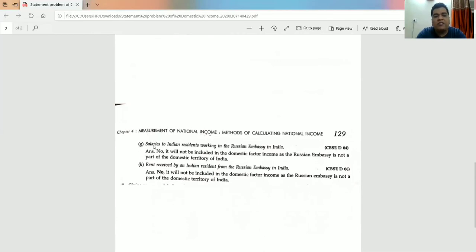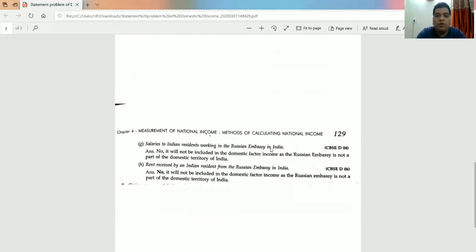See one more question. Salary to an Indian resident working in the Russian embassy in India.